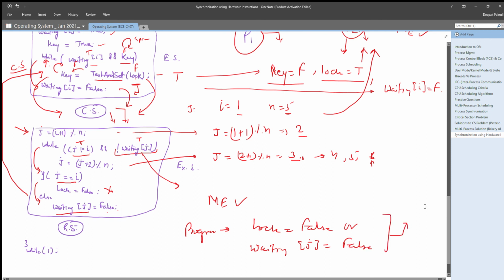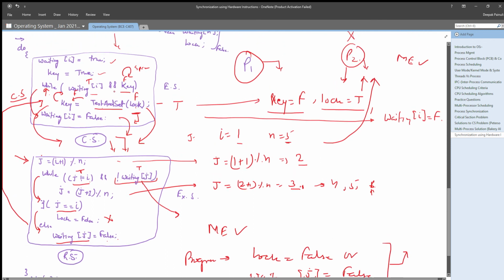In both cases, this while loop will be broken and the next waiting process will get into the critical section.